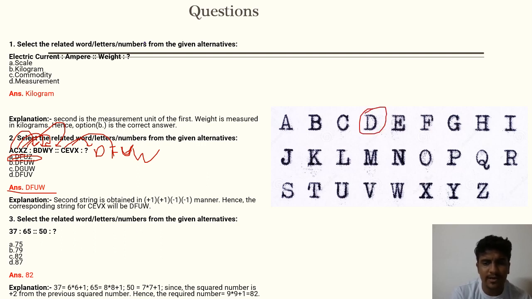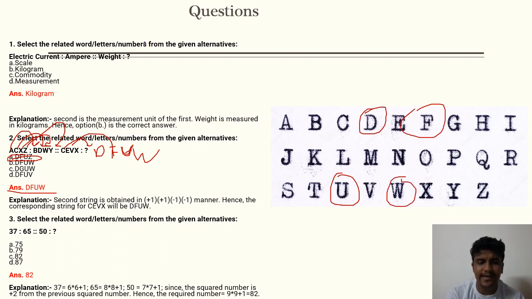In the exam, whenever you go, make such charts and write out A, B, C, D so that it becomes easy for you. Here you can see after C, D, then after E there is F. Then they have subtracted 1 from V, which gives U, and from X, subtracting 1 gives W. In this way you can do encoding and decoding. Next up is letter series.